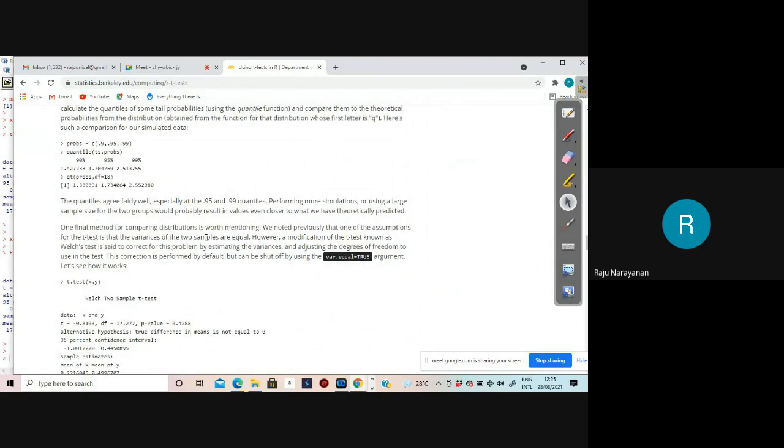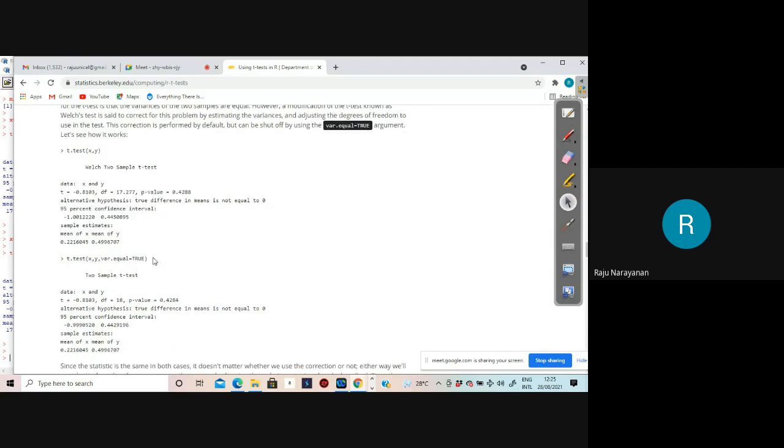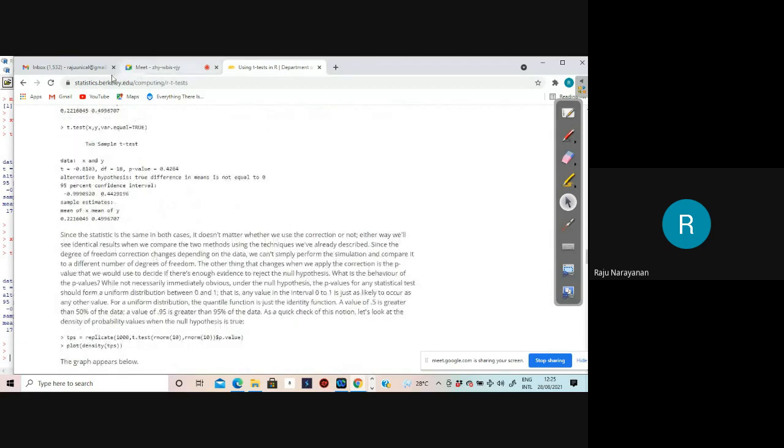One final method for comparing distribution is worth mentioning. We noted previously that one of the assumptions for the t-test is that the variances of the two samples are equal. However, a modification of the test known as Welch test is said to correct this problem by estimating variance and adjusting degrees of freedom to use in the t-test. This correction is performed by default, but can be shut off by using this one argument. Okay, that's all.